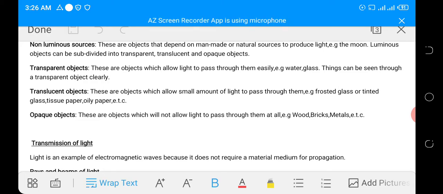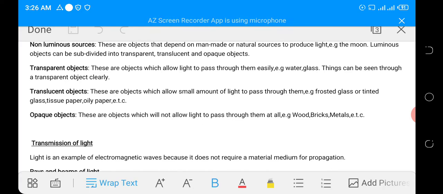While the man-made sources are the ones designed or created by humans. We have the candles, electric bulbs, electric lamps, gasoline lamps, gas lamps, etc.